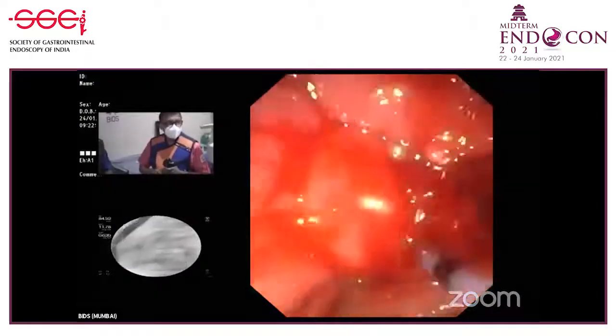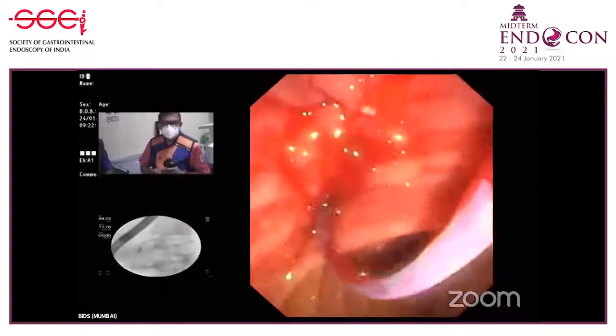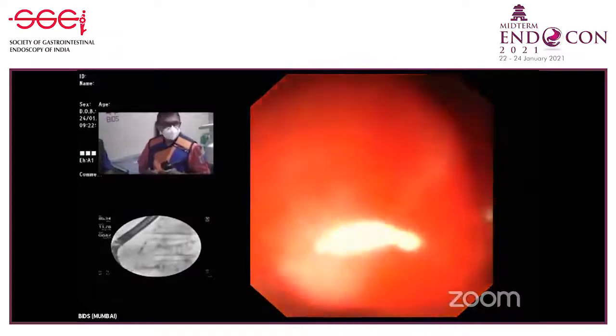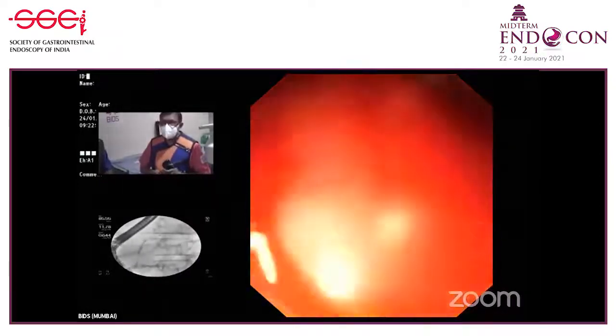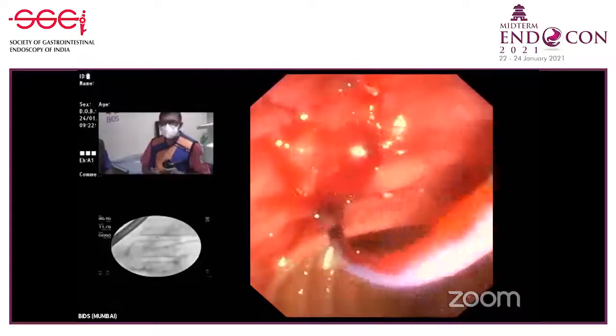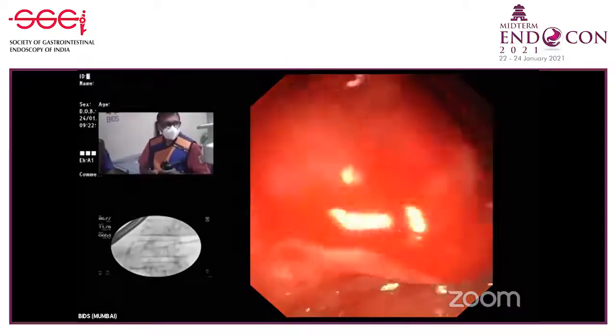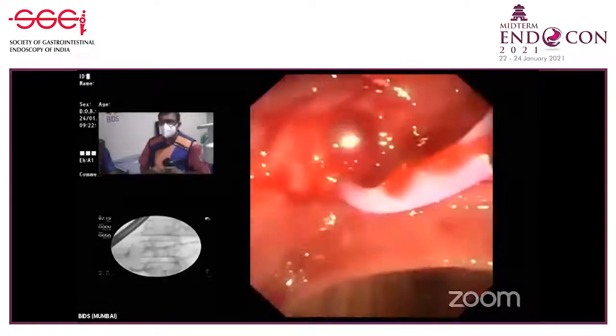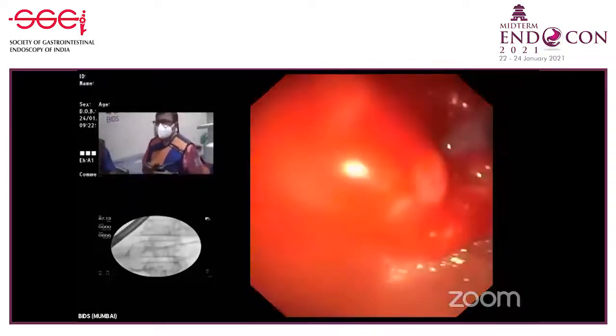See, and now here I can actually feel that there is a stone conglomerate sitting at the neck. Even my cannula found it difficult to enter. So the best thing for me to do now is to go inside, flush the duct a little bit, and for the time being, just place a stent and come out.